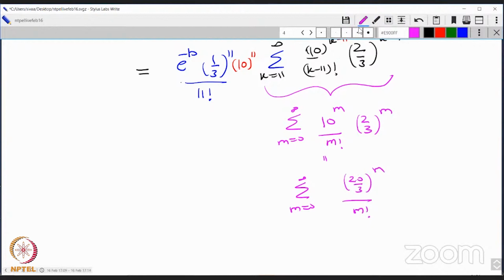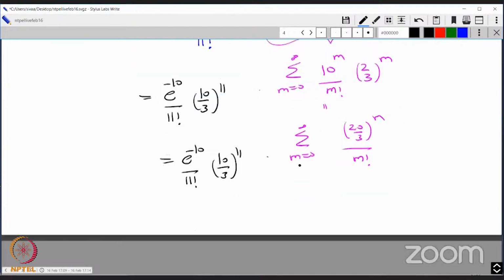And here on this side, I'll just keep it like this. This is e to the minus 10. I'll leave it like this. This is 1/3 and 10, that is 10 by 3. So 11 factorial at the bottom, and this is 10 by 3 to the power 11. So I'll leave it like this. This is e to the minus 10 by 11 factorial, 10 by 3 to the power 11.